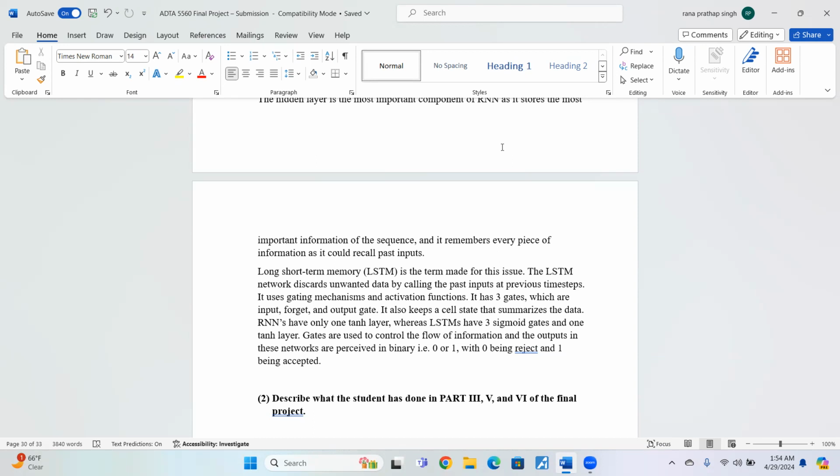They have three gates, which are the input, forget, and output gates, three sigmoid activation functions and one tanh function, and also a cell state to overcome the specific issues of RNN. The output of the LSTM comes in binary format as 0 or 1. If 0 comes out, it's rejected, and if it's 1, it's accepted.